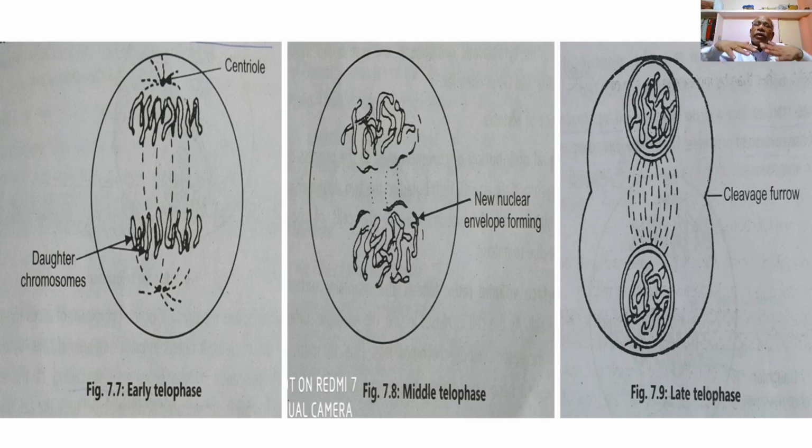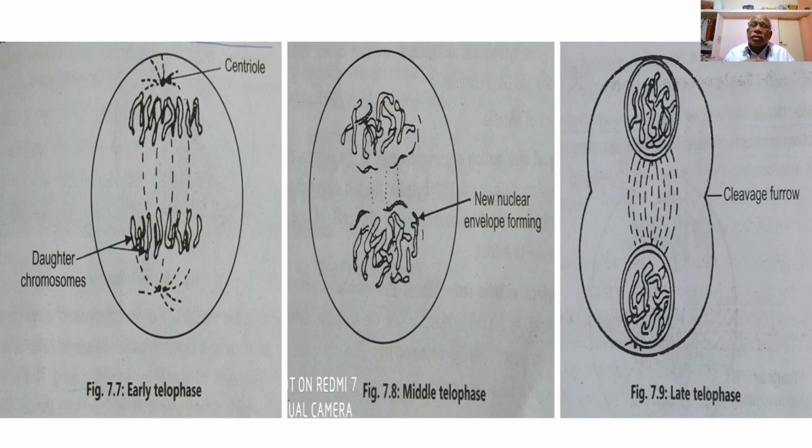At the same time, fragments from the endoplasmic reticulum, or the nuclear envelope, surround the chromatin mass aggregated at the polar ends, and a new nuclear envelope, or membrane, forms around the chromatin material to form a new nucleus, as seen in the middle phase.